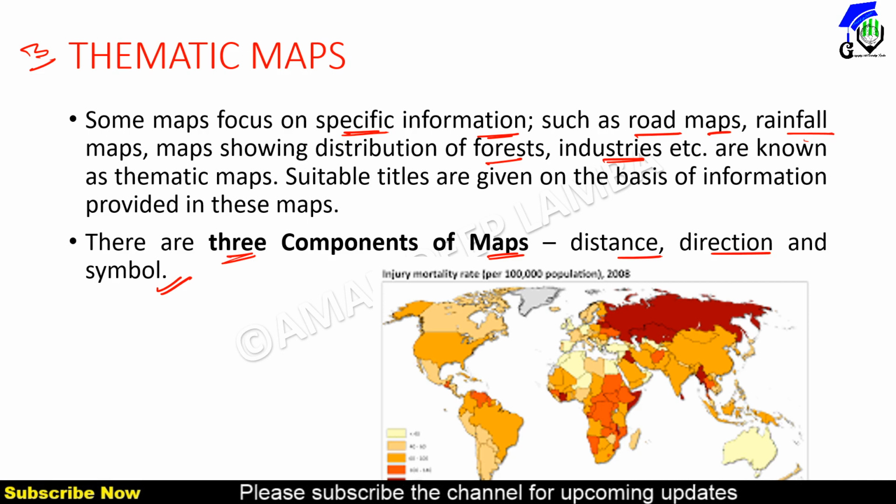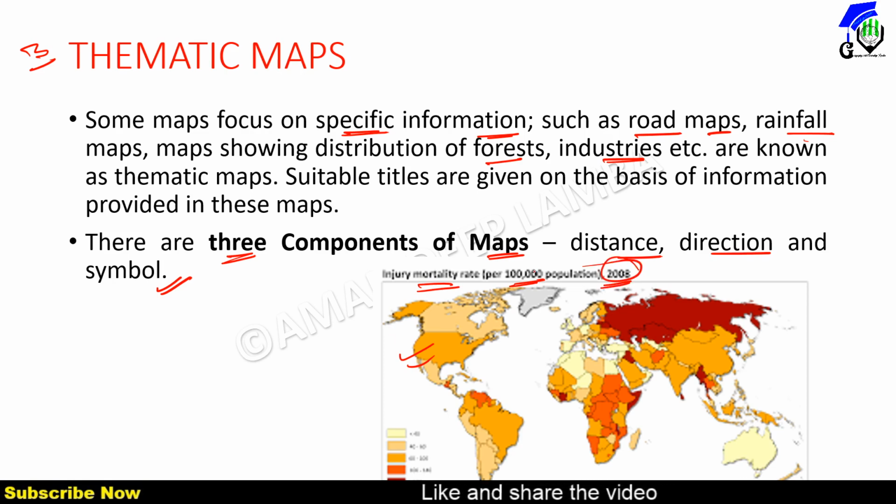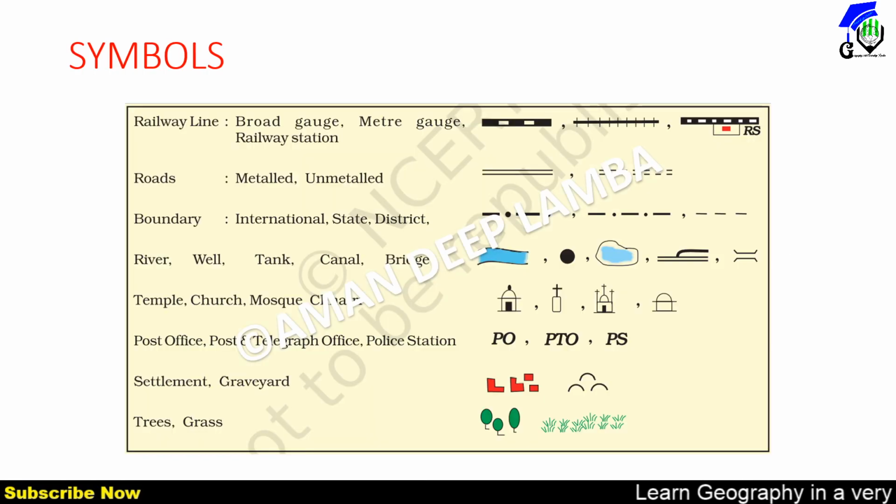So this is what we discussed on the first slide, which we can revise now. This type of colorful map is called a thematic map, because here the injury mortality rate of the 2008 situation is visible in this map. So these types of maps are called thematic maps.